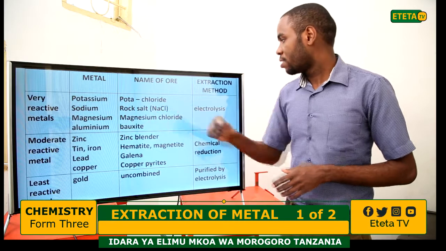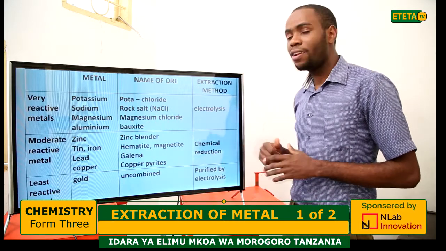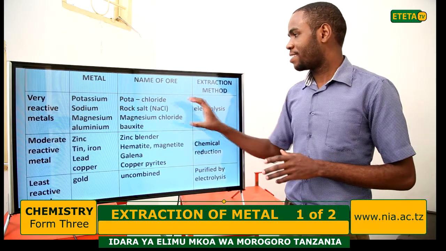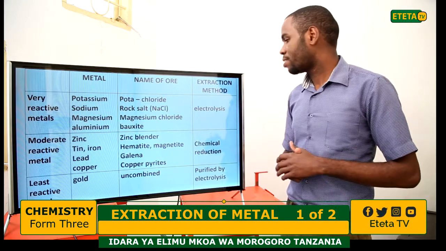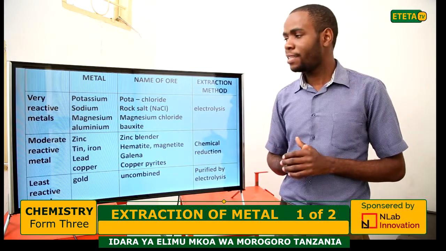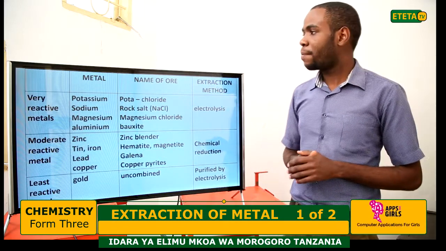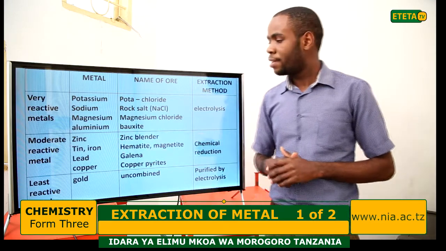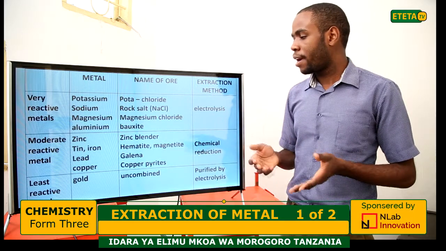All these are extracted by the method called electrolysis. Now, let us go to the moderately reactive metals. Examples include zinc, tin, iron, lead, and copper.